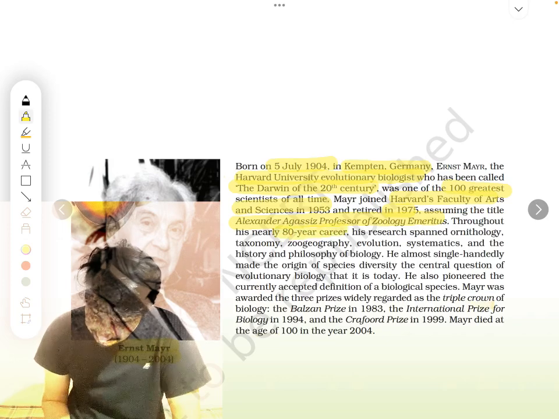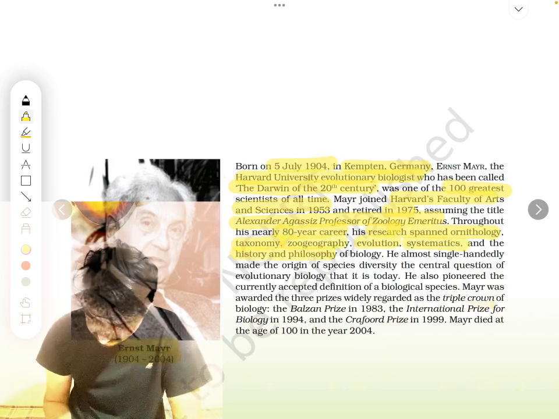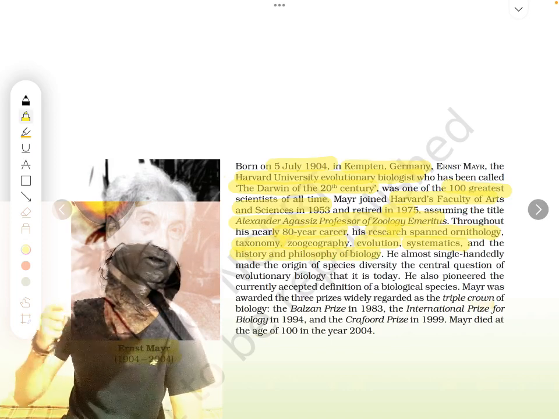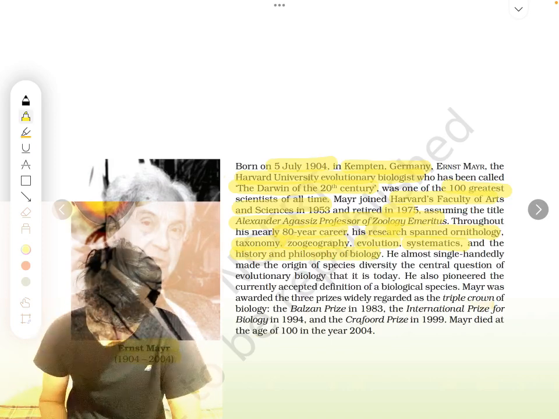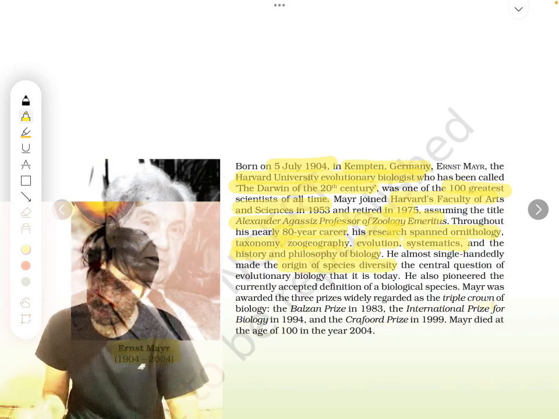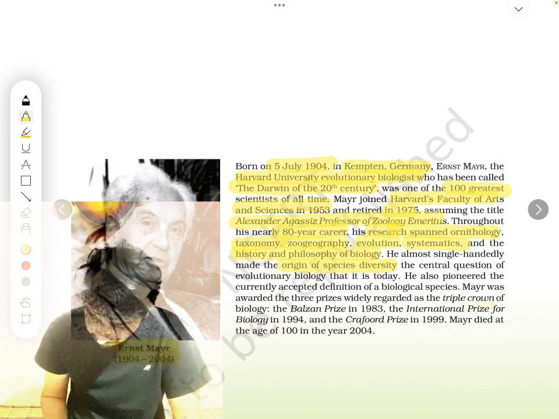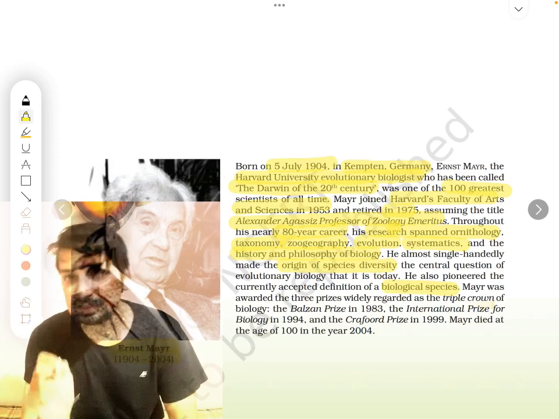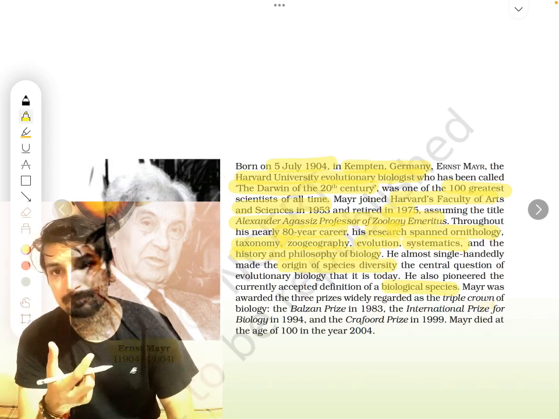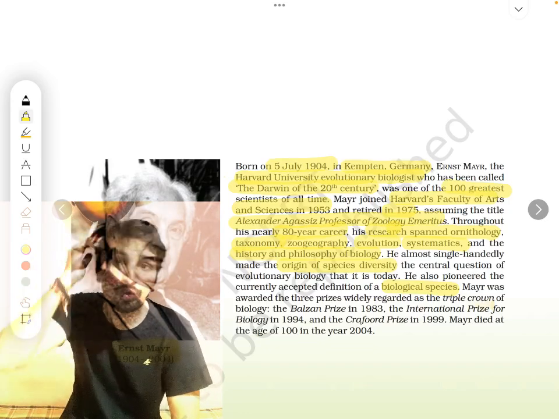Okay, and throughout his nearly 80-year career, his research spanned ornithology, taxonomy, zoogeography, evolution, systematics, and the history and philosophy of biology. He almost single-handedly made the origin of species, how species originated, a central question of biology. And he also pioneered the accepted definition of biological species. Today, what definition do you have for species? That currently accepted definition was given by whom?